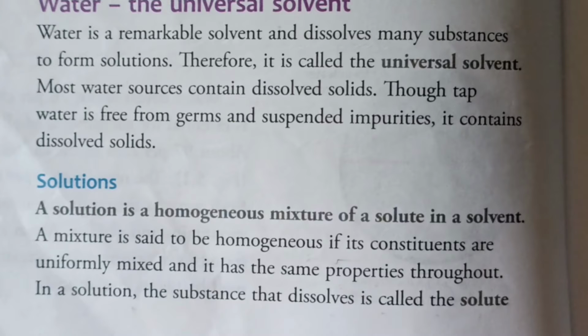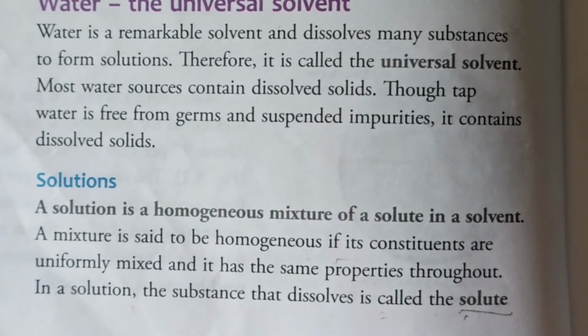Next example we can take salt: salt plus water, salty water. Lemon plus water, lemon juice. In a solution, the substance that dissolves is called solute. So what is the solute in sugar solution? Sugar is solute and water is solvent. Lemon is solute and water is solvent. So we can say that solute and solvent mix together to form a solution. Yes, solute and solvent form a solution.